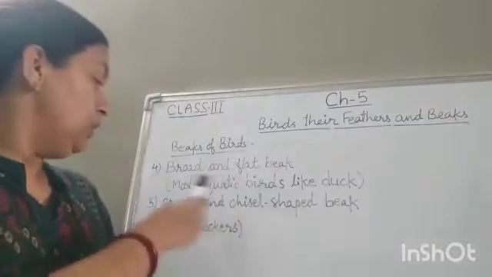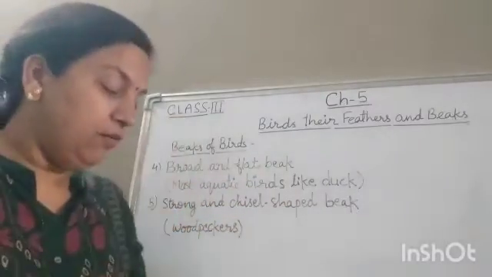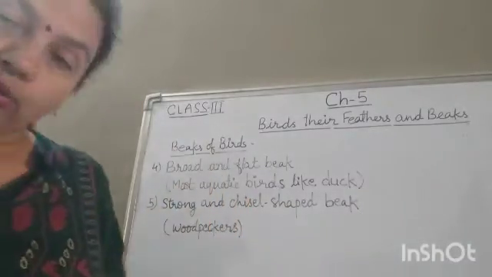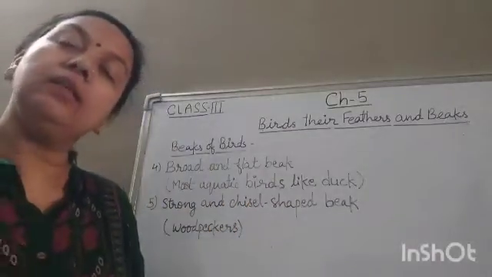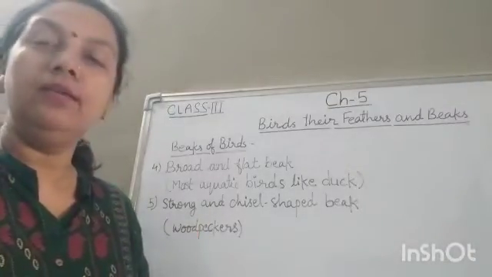Okay, so the most aquatic birds like duck have broad and flat beaks, and these broad and flat beaks also help them to dig in the soft mud and find worms for their food.